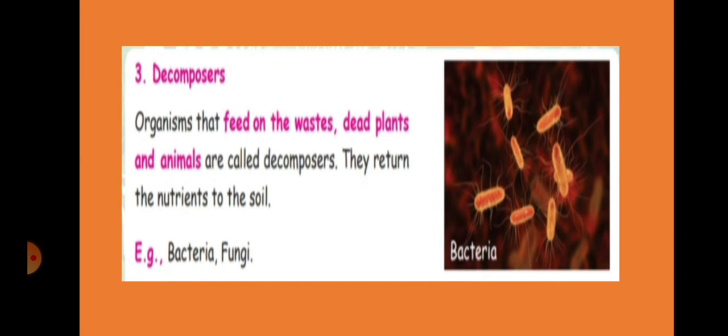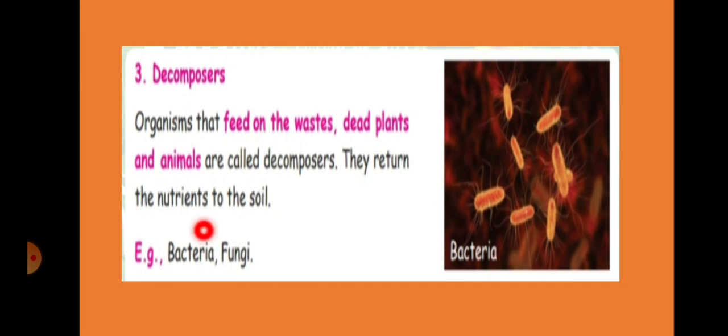That plant slowly, after a few days, cannot be seen. It dries up and goes into the soil. How can it go? We cannot see the plant fully after a few days. How? Because of the decomposers, meaning bacteria.